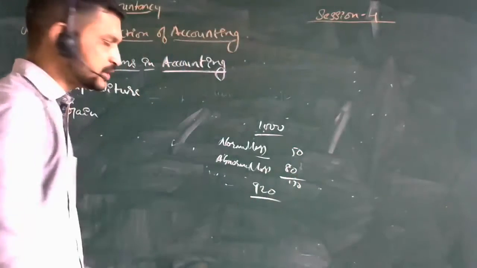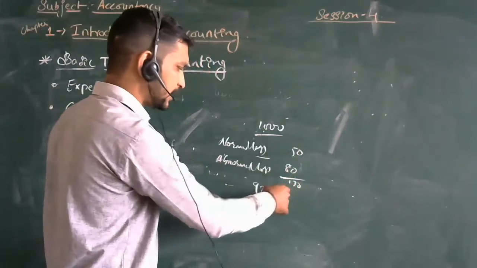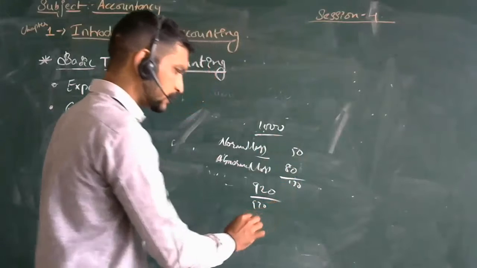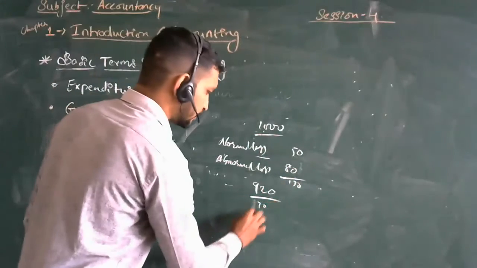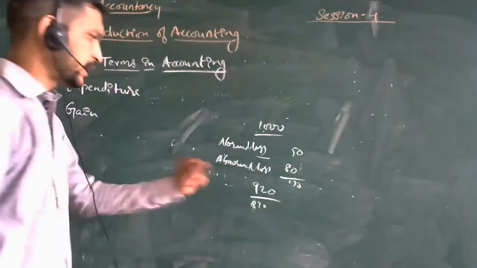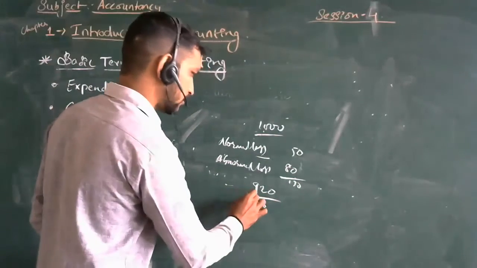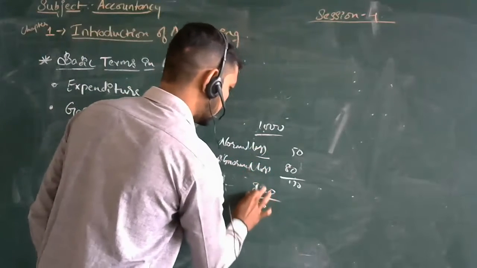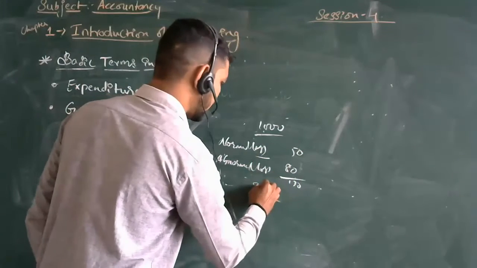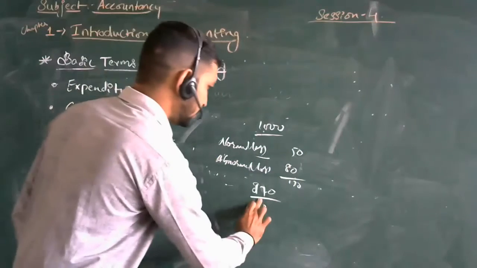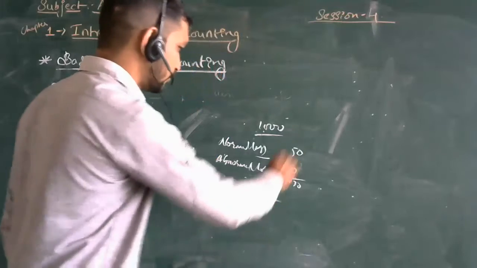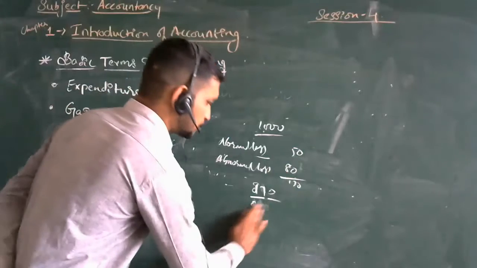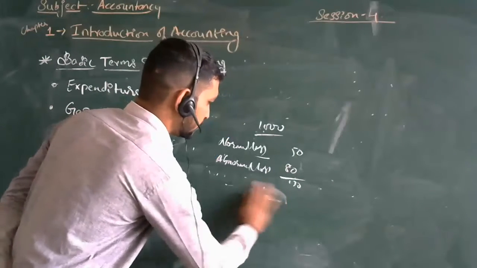Then what remains? Out of this 130, if you reduce from this, it will be 970. Yes, sorry, no, 870. Then if you sold, we'll consider 900.